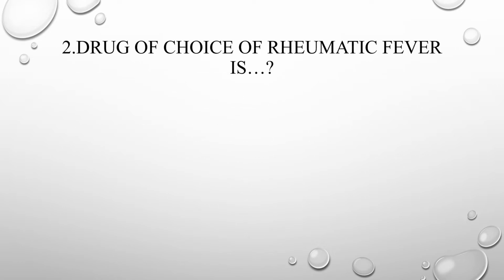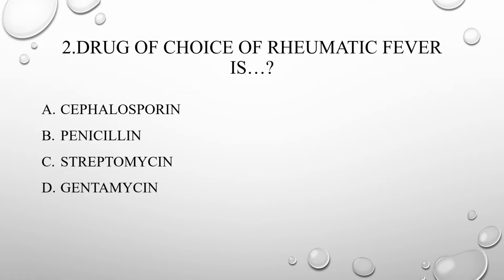Next, second question. Drug of choice of rheumatic fever is: A. Cephalosporin, B. Penicillin, C. Streptomycin, D. Gentamicin. So the answer is penicillin. Rheumatic fever means the drug of choice is penicillin.